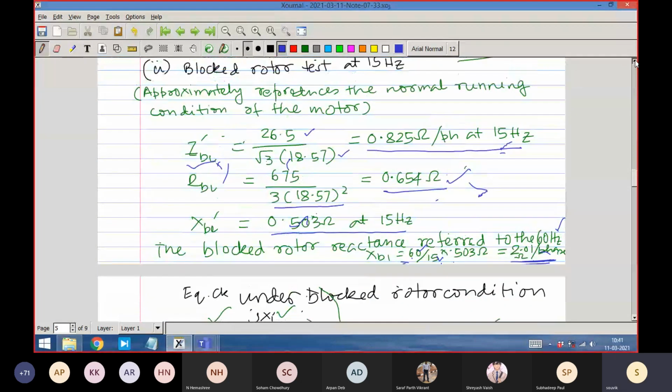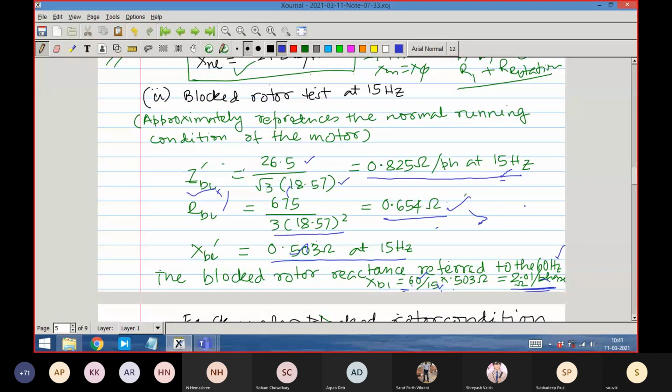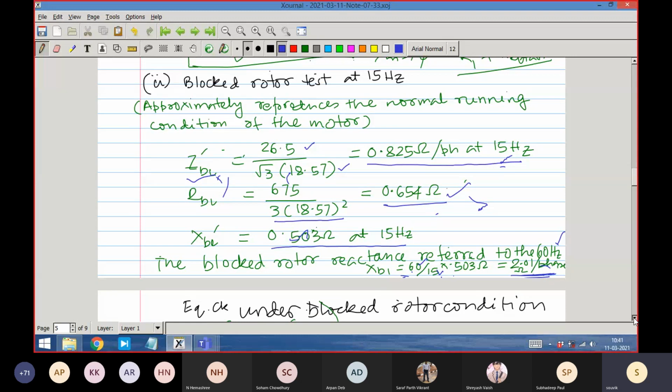You hold on to this number, that is X blocked rotor, 2.01. We have got it, yes or no? Yes. We have got X blocked rotor, right? That blocked rotor reactance into 0.3, because the ratio is given, is X1. Not equal to, into 0.7. That ratio, it is getting divided.